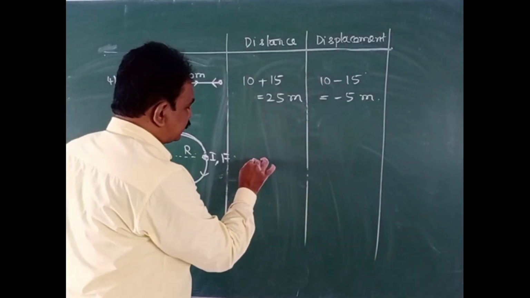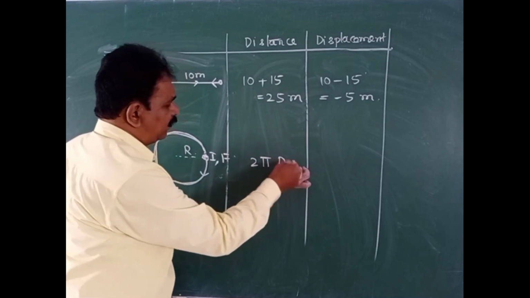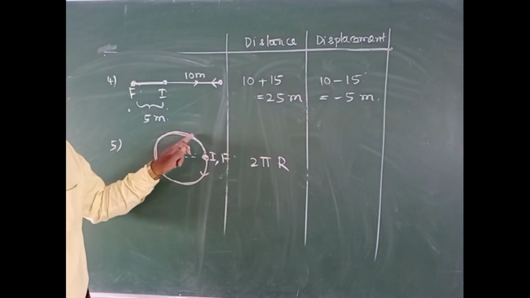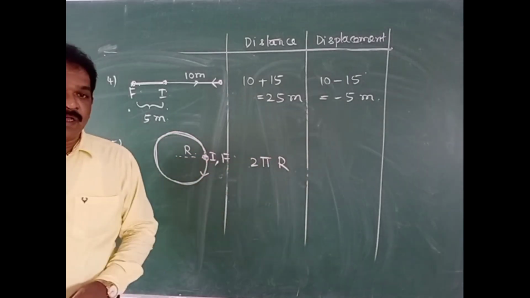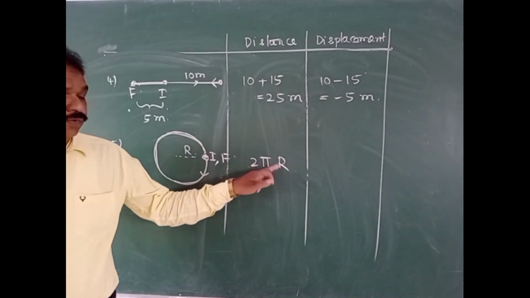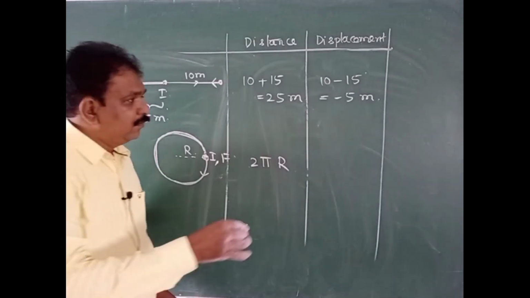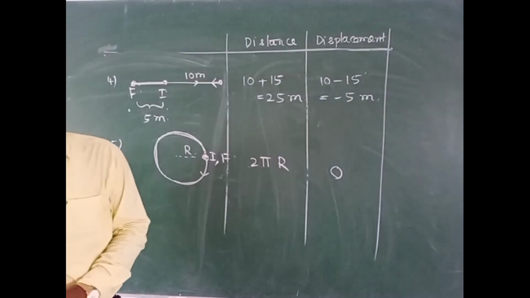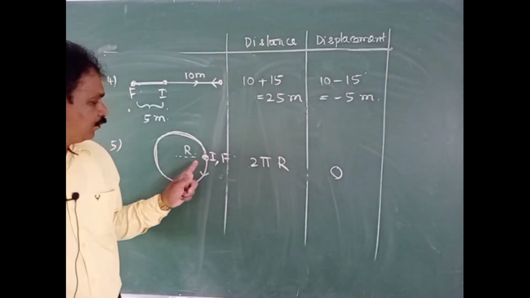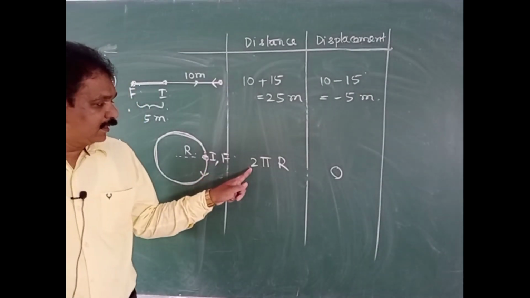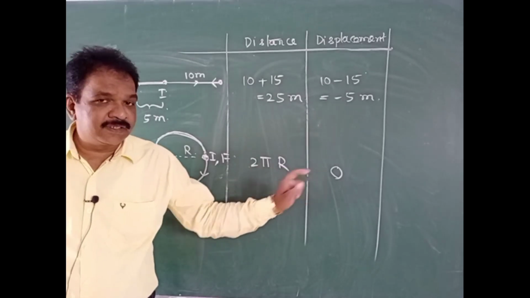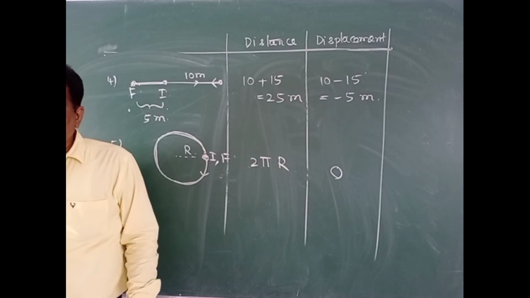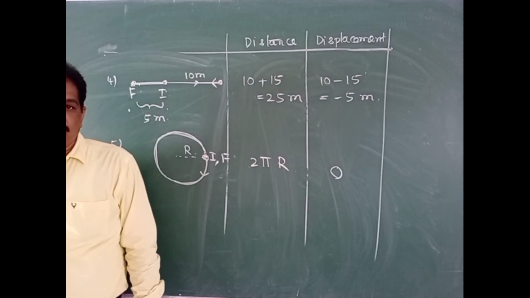Distance will be equal to circumference of the circle. Circumference of the circle is 2 pi r. So distance value will be 2 pi r. What is the displacement? 0. The point is clear. So distance is 2 pi r, displacement is 0, because body came to the same position.